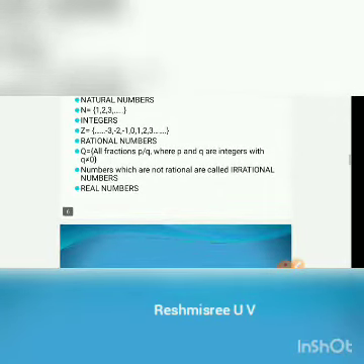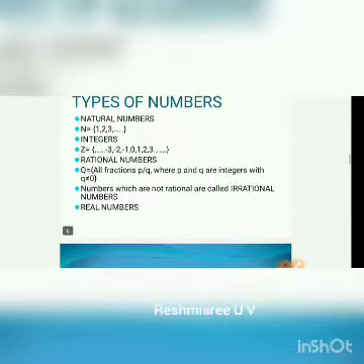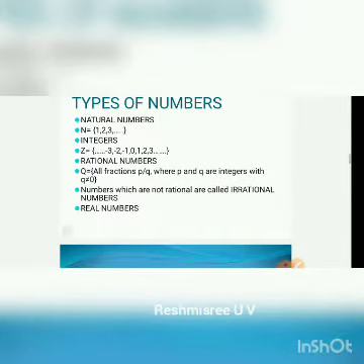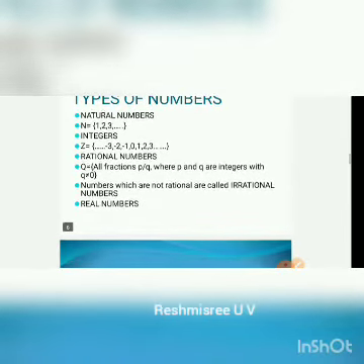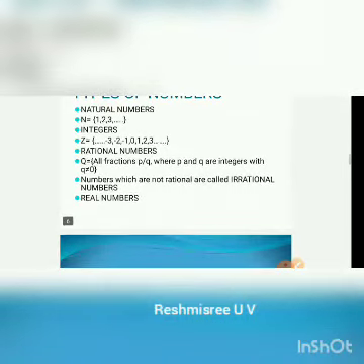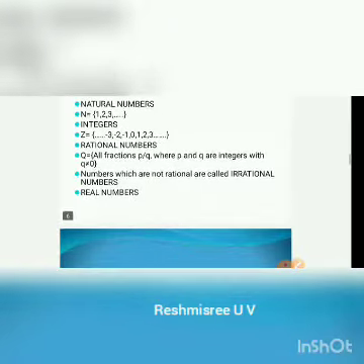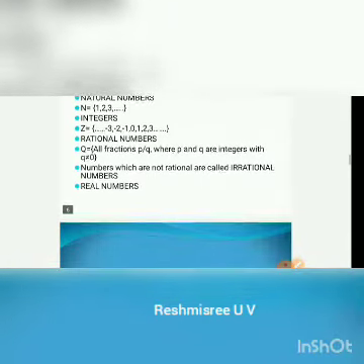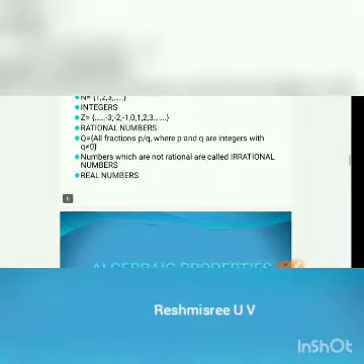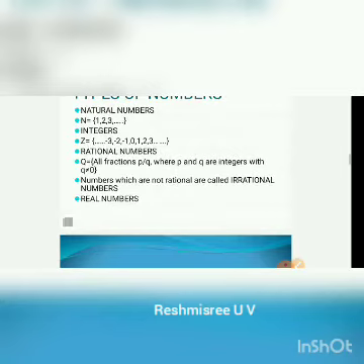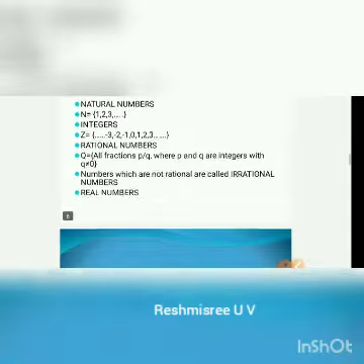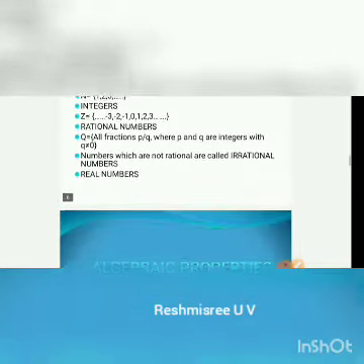Thus we extend our system again to rational numbers. Rational numbers are denoted by the letter Q. It is the set of all fractions p by q, where p and q are integers with q not equal to 0. Numbers which are not rational are called irrational numbers. Real numbers are every point on the number line. It includes natural numbers, integers, rational numbers, and irrational numbers.